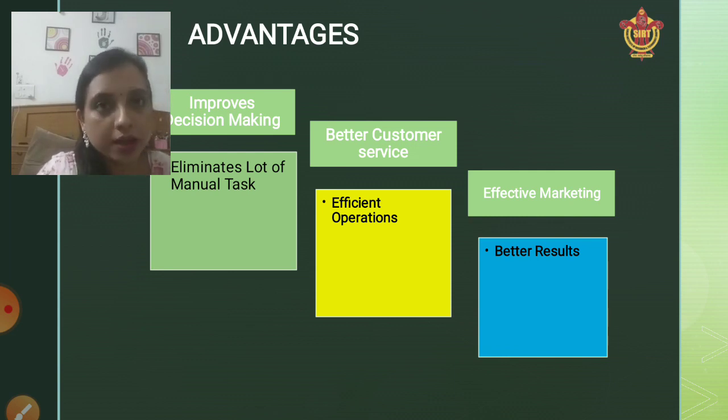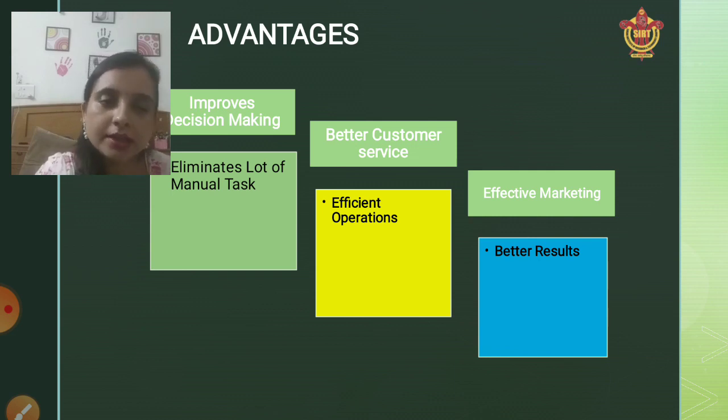So if we are talking about data analytics, these are the following advantages. The first is improved decision making. How does it improve decision making? Obviously, if I am getting feedback on what my customers want, then this survey is helping me improve my decision. I will work on the cost of the product, since my customers want a low cost product. So ultimately, it is improving my decision making.